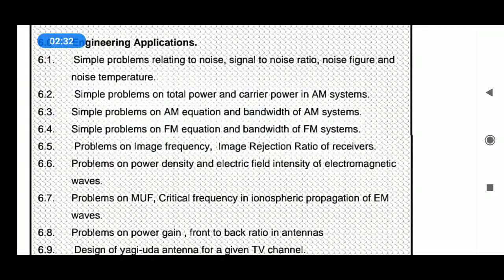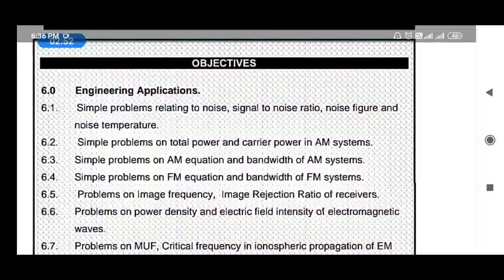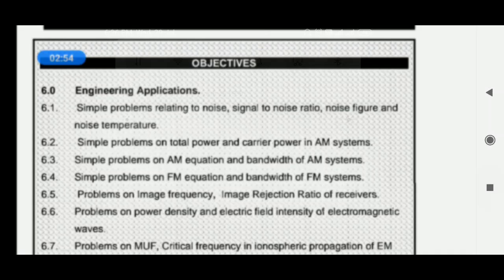This concept is known as power density. Power at a point is known as normal power, that is DC power or AC power, whereas the power available over a volume is known as power density or power transmitted per area. Power transmitted per area is known as power density. I will take one empty page and I will explain.